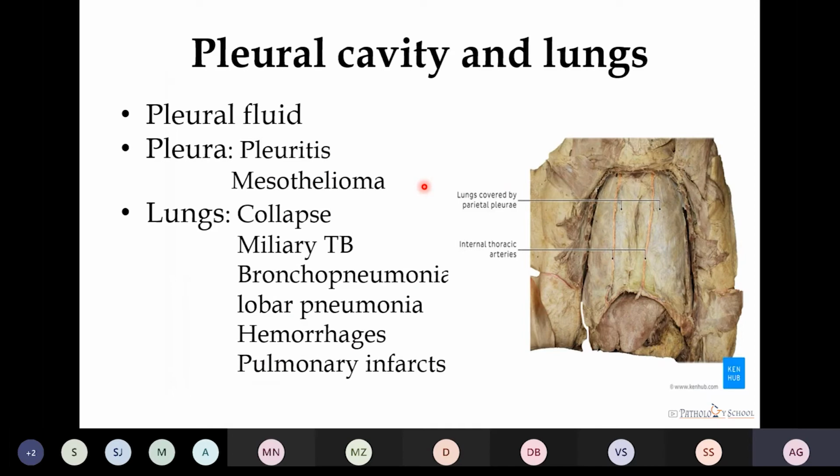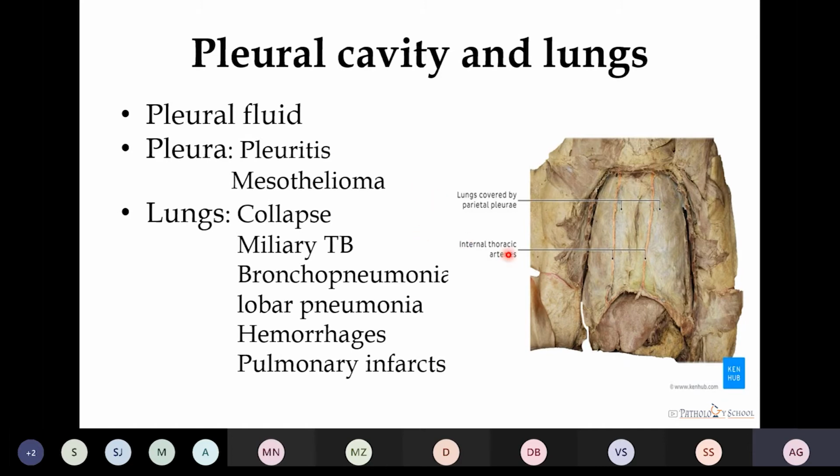Now talking about the in situ examination of the pleural cavity and the lungs. In the pleural cavity, we have to look at the pleura first, whether there is presence of any kind of inflammation or any tumor. Then we have to open the pleural cavity. We look at the pleural fluid, its volume, color, appearance, and then we collect it for the biochemical, microbiological, as well as the cytological examination.